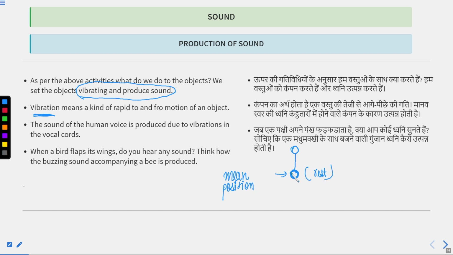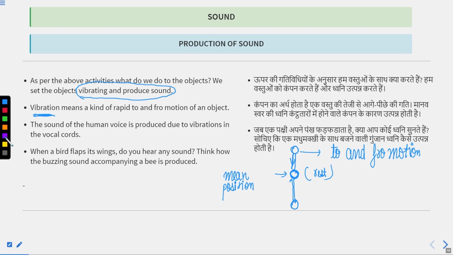When we give this particle energy, it starts moving upward and then moving downward and returning back to its older position. And if this goes on continuously, then this motion is known as to and fro motion. And the rapid to and fro motion is known as vibration.